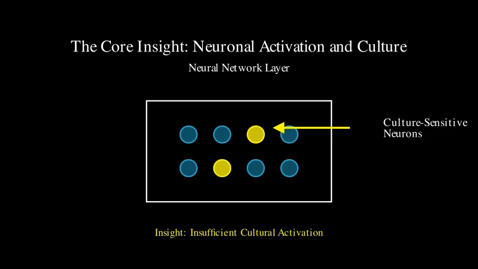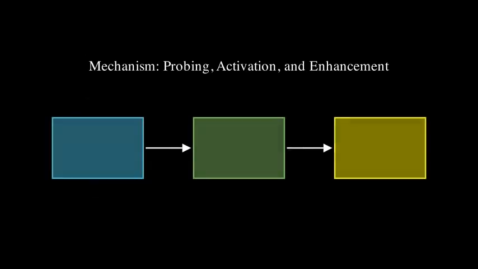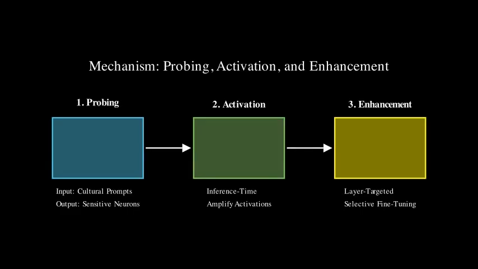The authors hypothesize that specific neurons, or groups of neurons, within the model are responsible for encoding cultural information. The problem is how to identify these neurons and boost their influence at inference time. The paper introduces a multi-stage process. First, probing is used to identify culture-sensitive neurons. This involves feeding the model carefully crafted prompts representing different cultural scenarios and analyzing the activation patterns of individual neurons. Statistical methods are applied to determine which neurons exhibit the strongest correlation with specific cultural contexts.